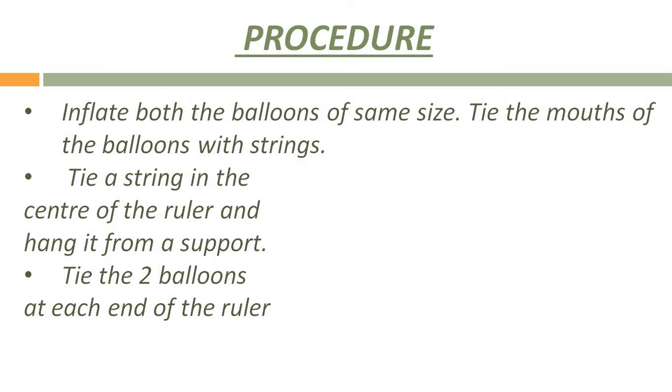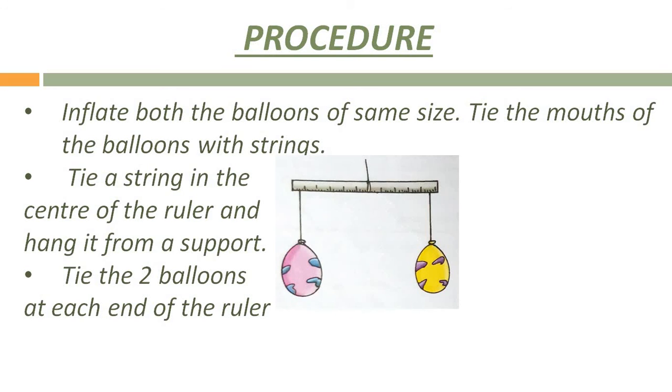Now tie the mouths of the balloons using thread or string. Now take the ruler, tie a string in the center of the ruler and hang it from a support. Now third, tie both the balloons at each end of the ruler so that the ruler is in a straight position as it is showing in this picture.